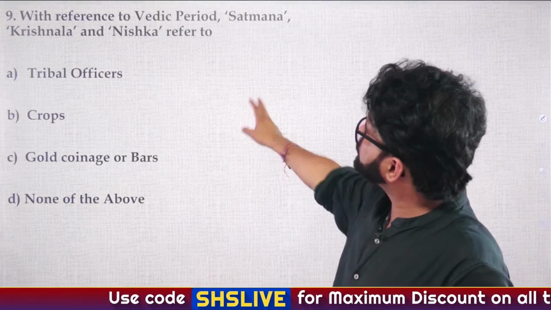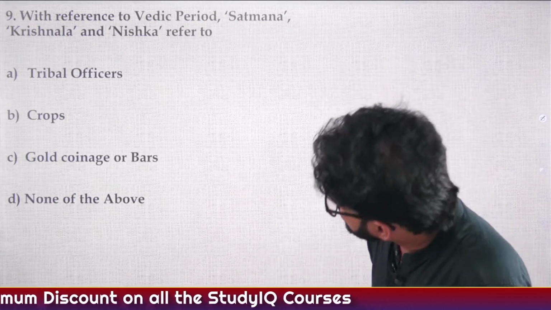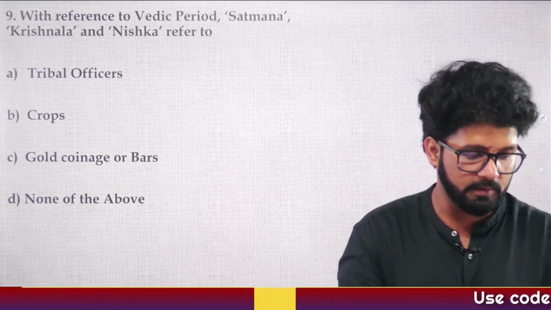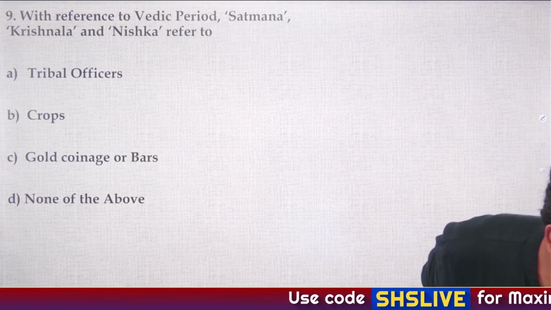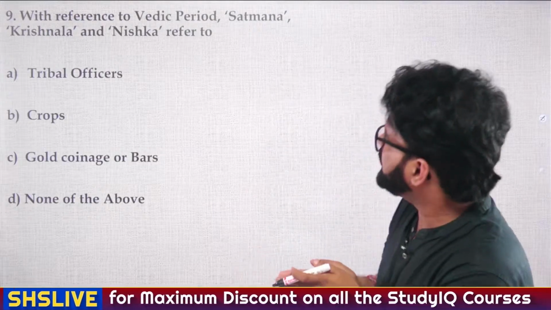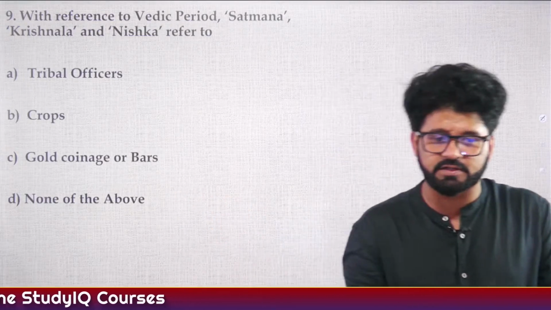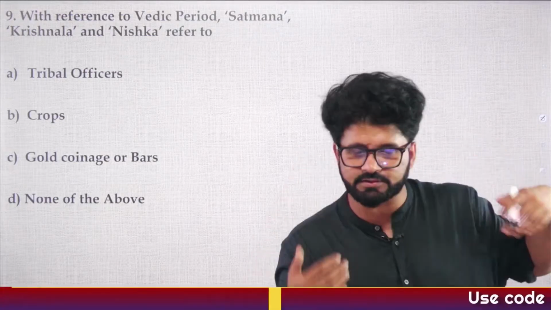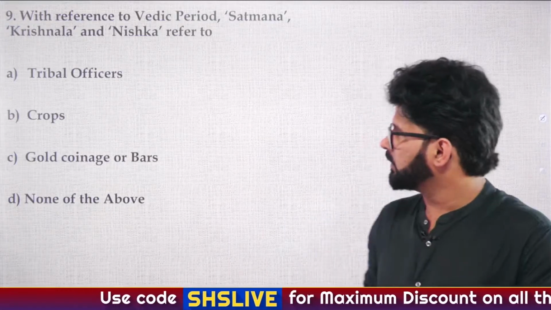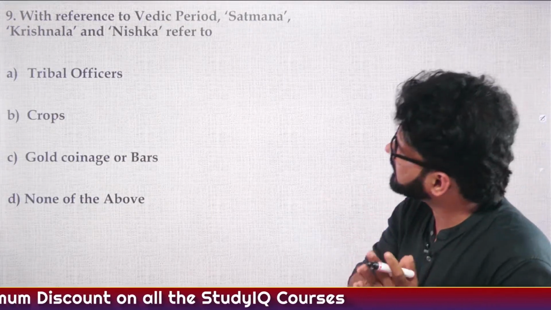Question number 9. With reference to Vedic period, Satmana, Krishnala and Nishka refer to A. Tribal officers, B. Crops, C. Gold coinage or bars, D. None of the above. No, not the present Sanskrit. That is the oldest Sanskrit, bro. Classical Sanskrit is not the current one, but the one which arrived after the Vedic period. The current Sanskrit which we have is a very simplified Sanskrit, derived from classical Sanskrit in a way.